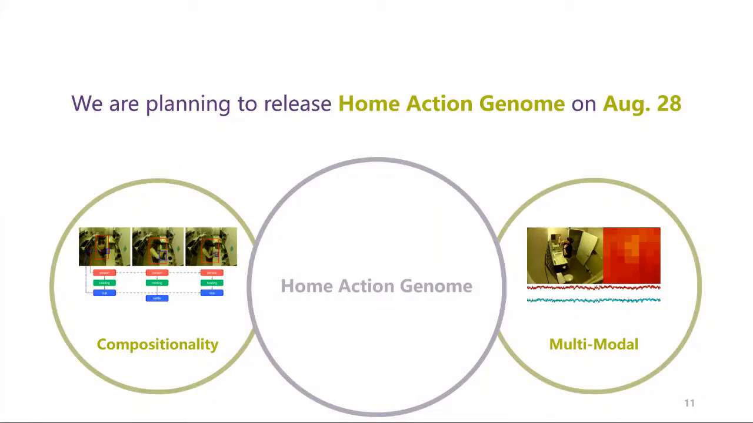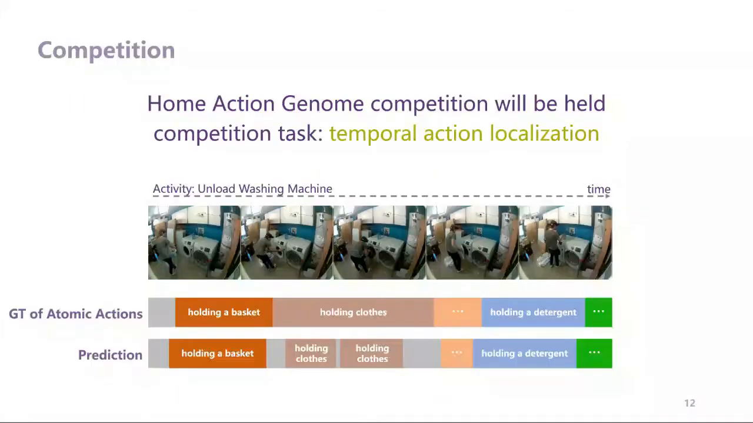We are planning to release Home Action Genome for compositional and multimodal perception on August 28. We will hold a Home Action Genome competition. In this competition, we will call for methods for temporal action localization on our new dataset. Details of the competition will be announced when the dataset is released.